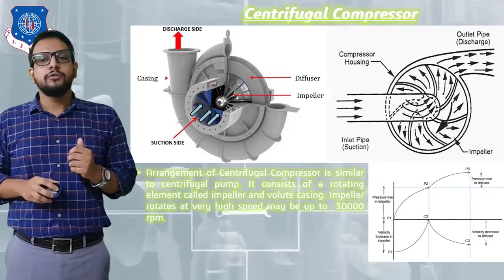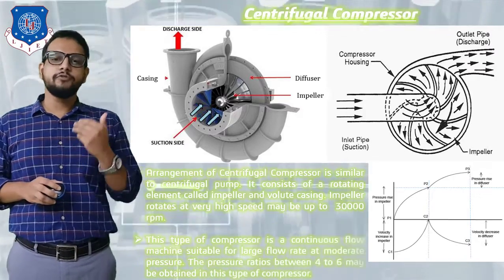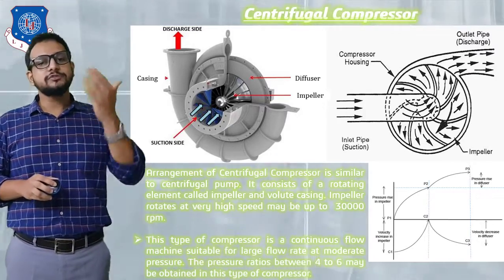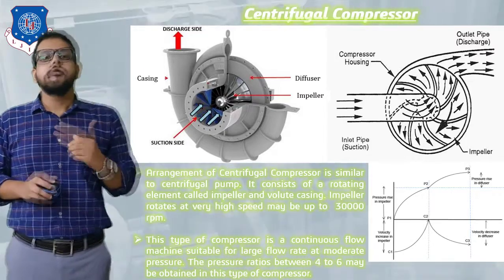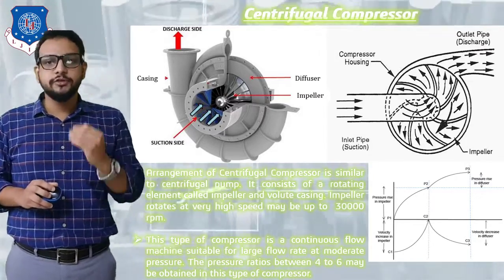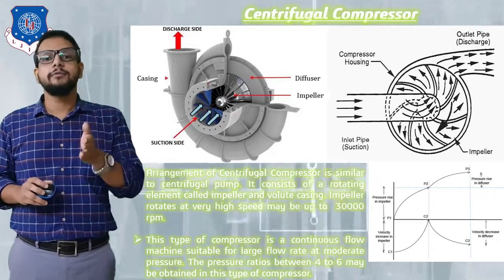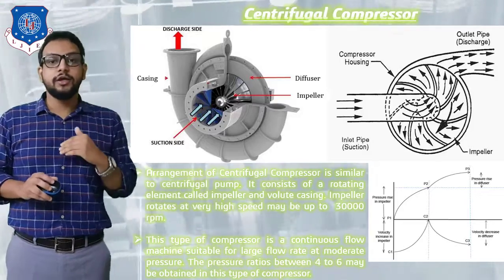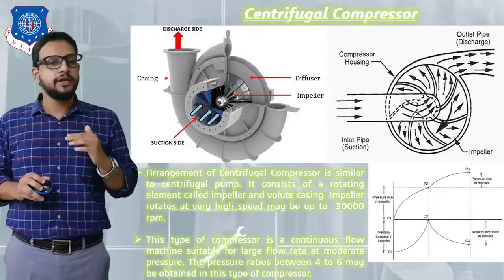Okay, so now how much pressure can we achieve in this arrangement? We can say that this type of compressor is a continuous flow machine, that is we can continuously obtain highly compressed air, whereas in a reciprocating compressor we know that we need to provide an air receiver to collect the highly pressurized air, because delivery is intermittent, it's not continuous.